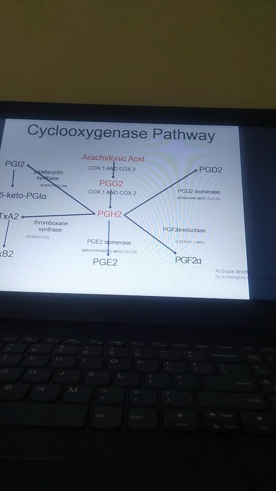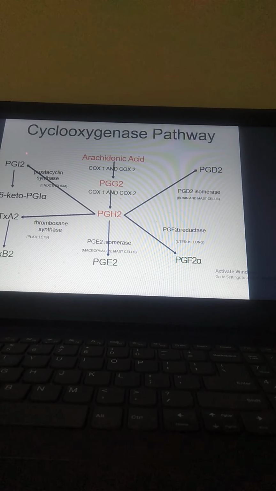Now the cyclooxygenase pathway of arachidonic acid comprises COX-1 and COX-2. It forms PGG2, then PGH2, by COX-1 and COX-2. Then from PGH2 we have PGE2, through PGE2 isomerase, and it is present in mast cells and macrophages.